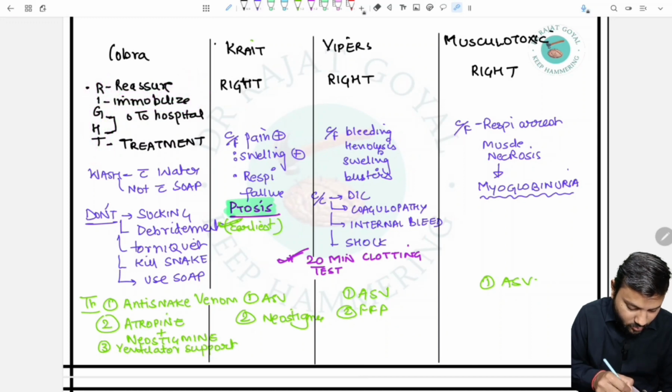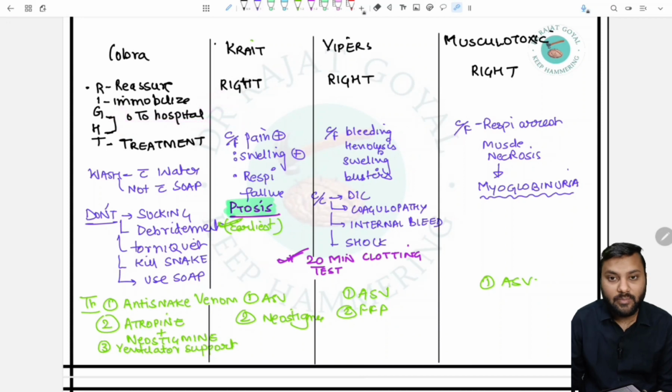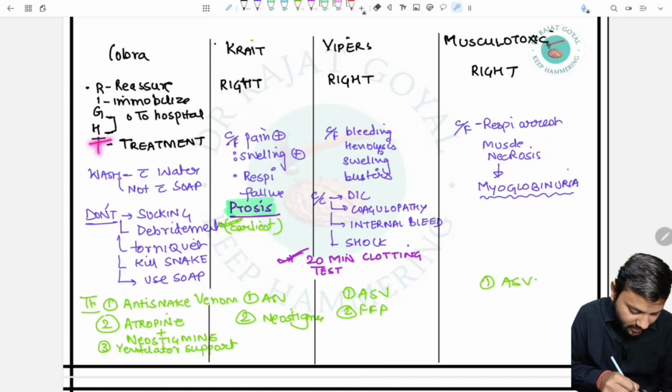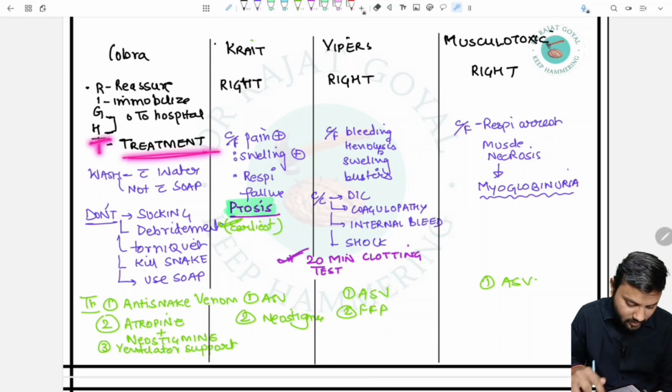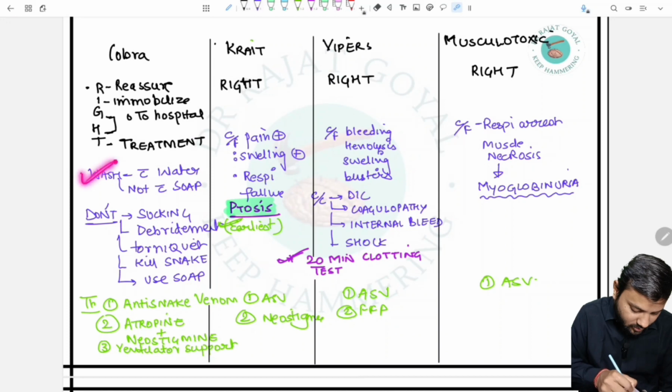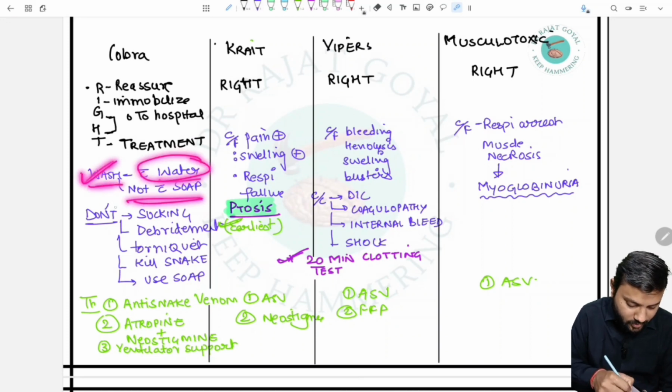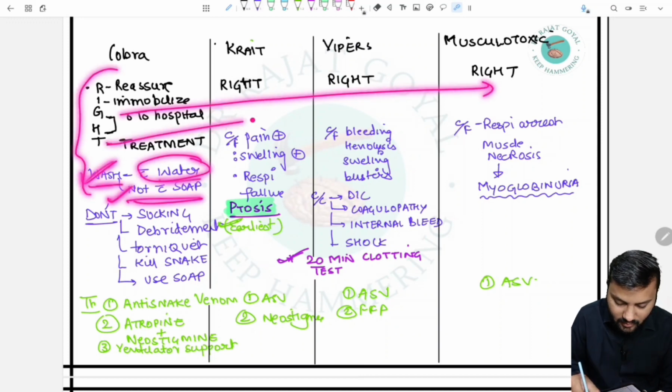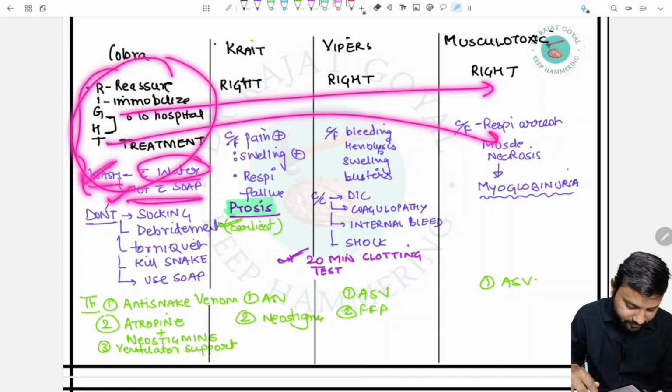Then we have to go to the hospital and tell the doctor about everything: the type of the snake, the bite site, and all the symptoms that you have seen. And then the final step is the treatment. Firstly, we can also wash the site with water, but we should not use soap. And this is common for all cases of snake bite.